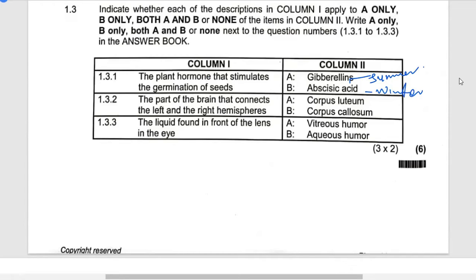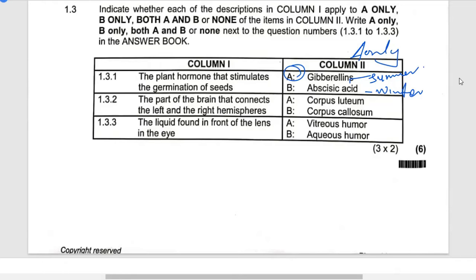So it means that abscisic acid works in winter, gibberellin works in summer. Whenever you talk about summer things, that's where germination occurs, where the plants are developing again. So that is gibberellin. So the answer becomes A only. Don't forget that I said it must be A only. The word only must be there.